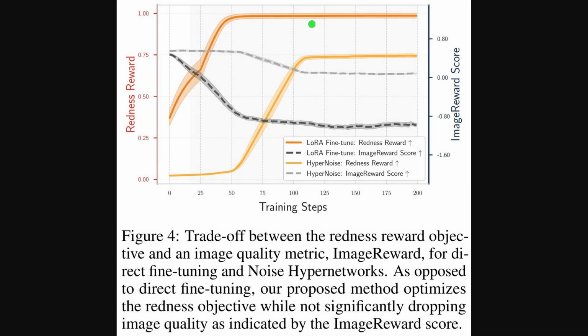Now this plot quantifies that redness study. Focus on the whole chart first. The orange solid lines track redness reward, while the gray dashed lines track image reward score, both over training steps. Notice how direct LoRA fine-tuning pushes redness up quickly, but steadily drags image reward down. In contrast, the noise hypernetwork ramps redness to the same high level, yet keeps image reward nearly flat, showing little quality loss while meeting the target objective.